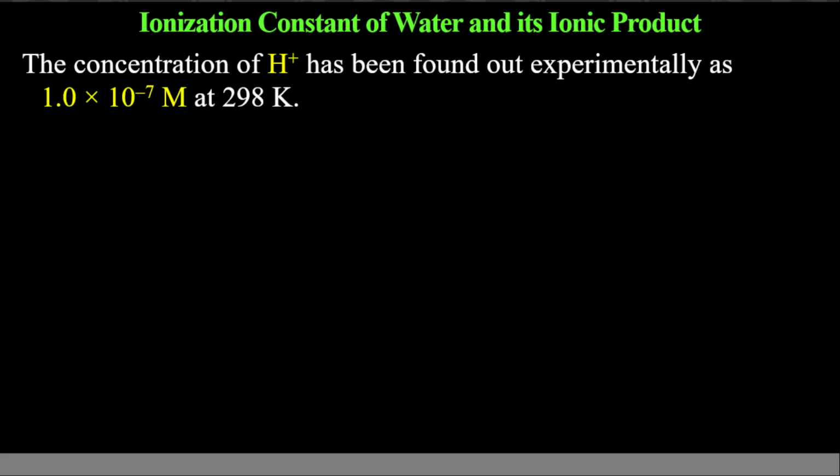The concentration of hydrogen ion has been found experimentally as 10 to the power minus 7 M. That is, the molarity of hydrogen ion in water has been calculated by experiments as 10 to the power minus 7 at room temperature. Room temperature is 25 degrees Celsius or 298 Kelvin.